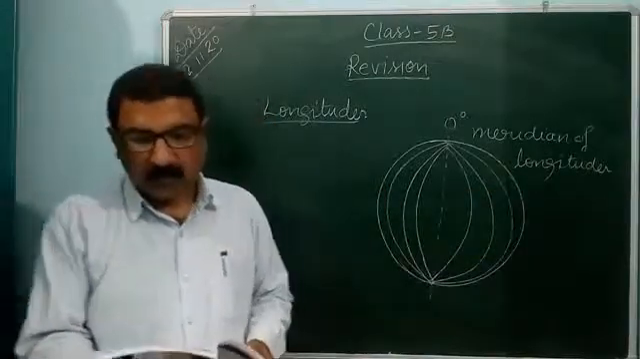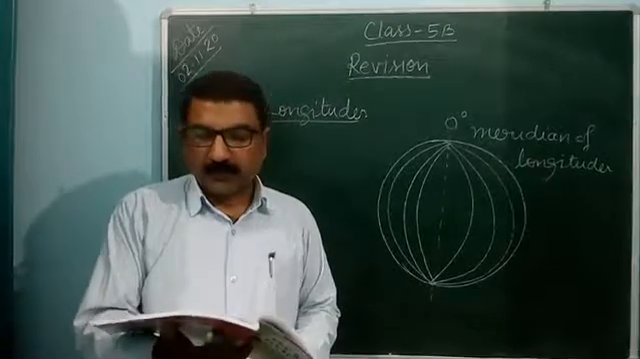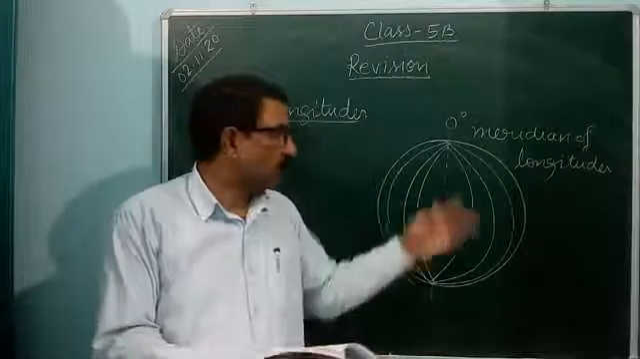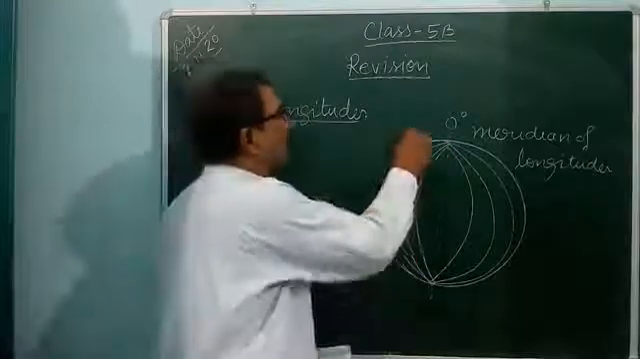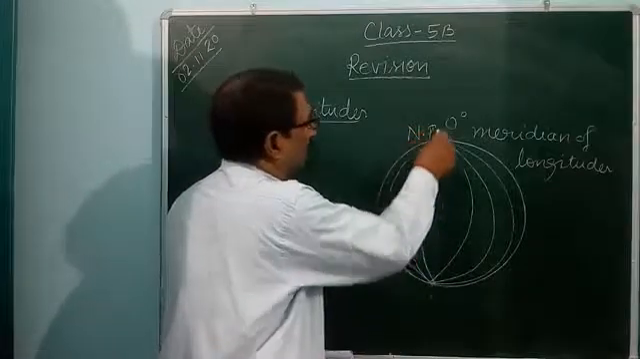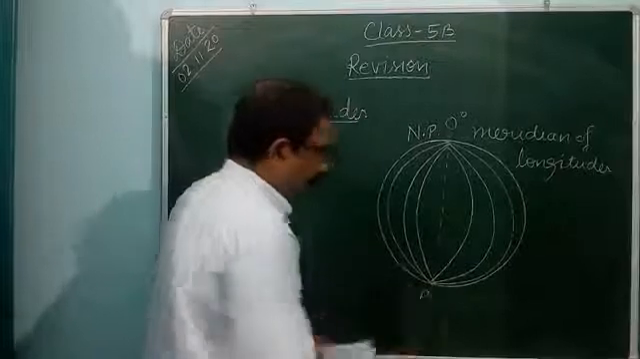So the longitudes do not run parallel to each other, but meet at the two poles. Here they meet at the two poles, North Pole NP and South Pole SP. North Pole and South Pole.